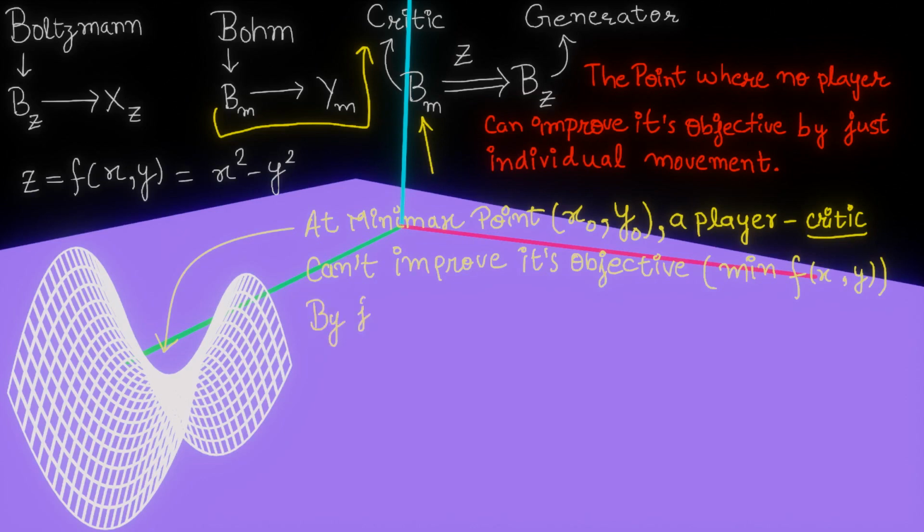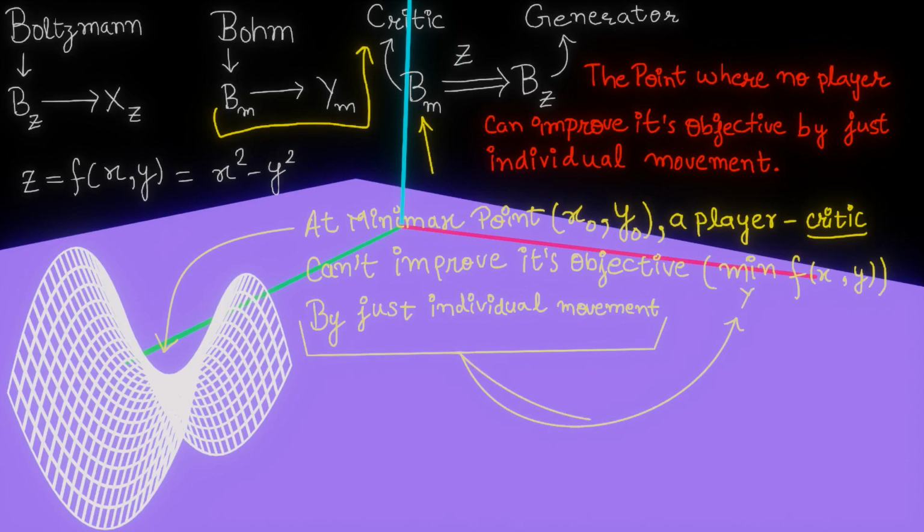The last part says by individual movement. Well, movement means changing the output, and individual movement means changing its own individual output. This means that changing only critic or Bohm's own output, or it should only change the variable on which critic or Bohm itself has control. The critic or Bohm has only control over the value of y. So this line simply means that only change y variable and keep the x variable constant. So this line would mean that we would only minimize in y direction and keep the x constant.